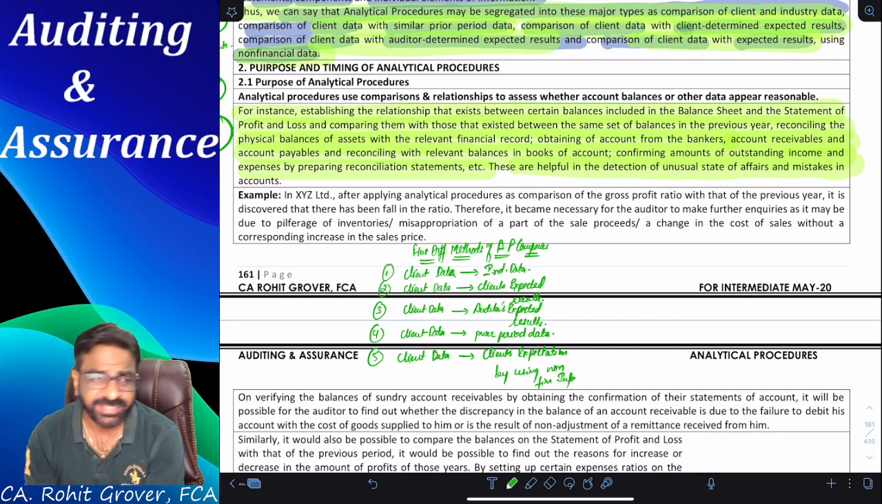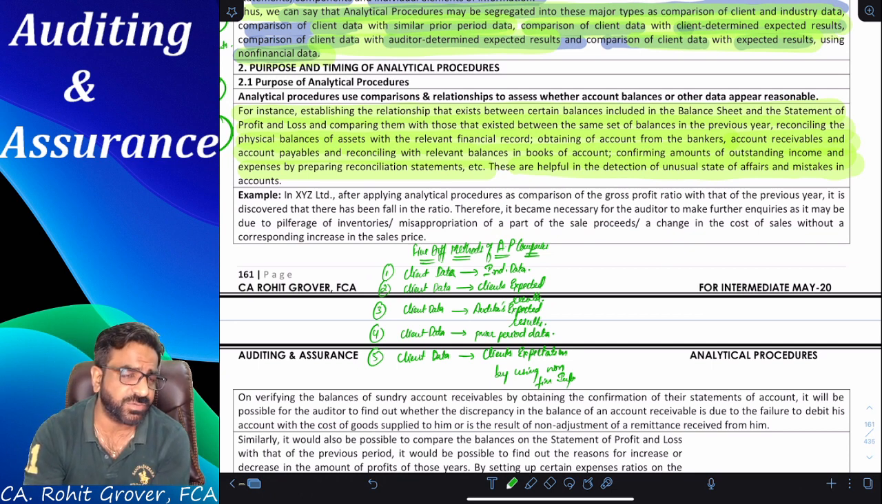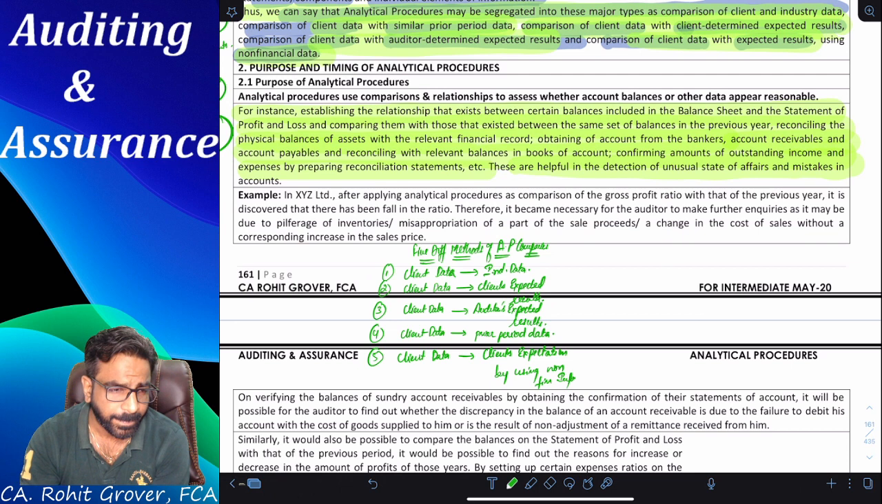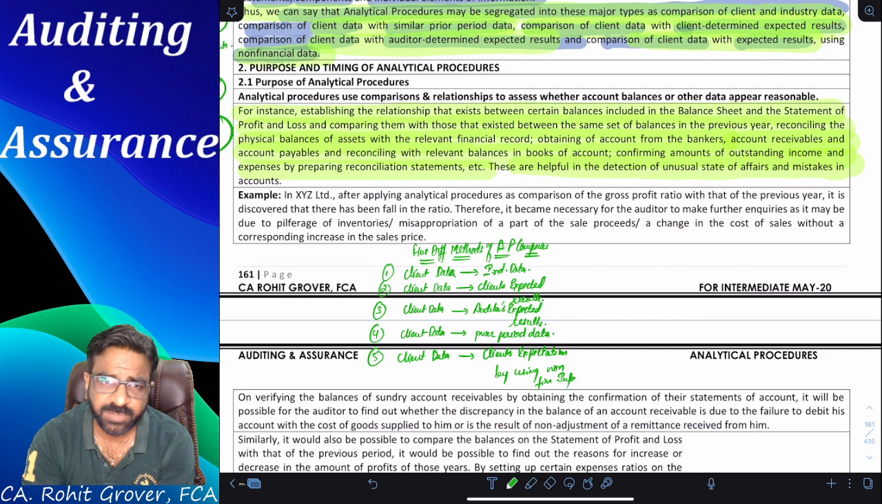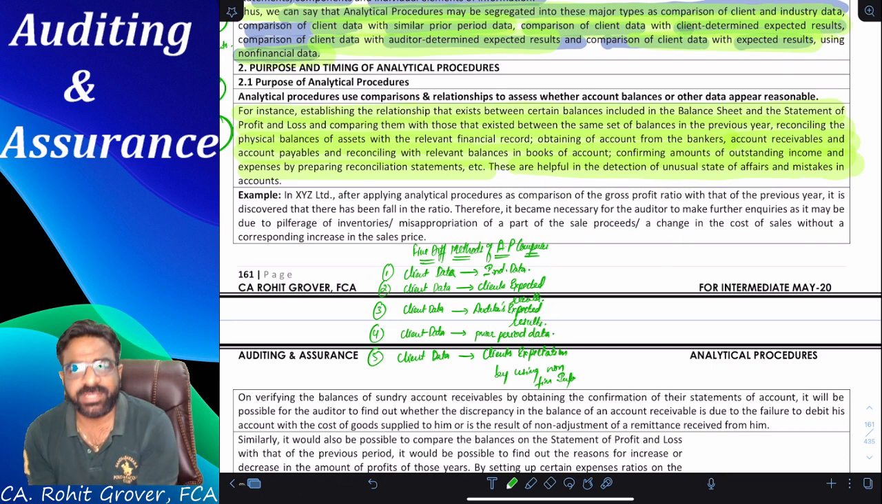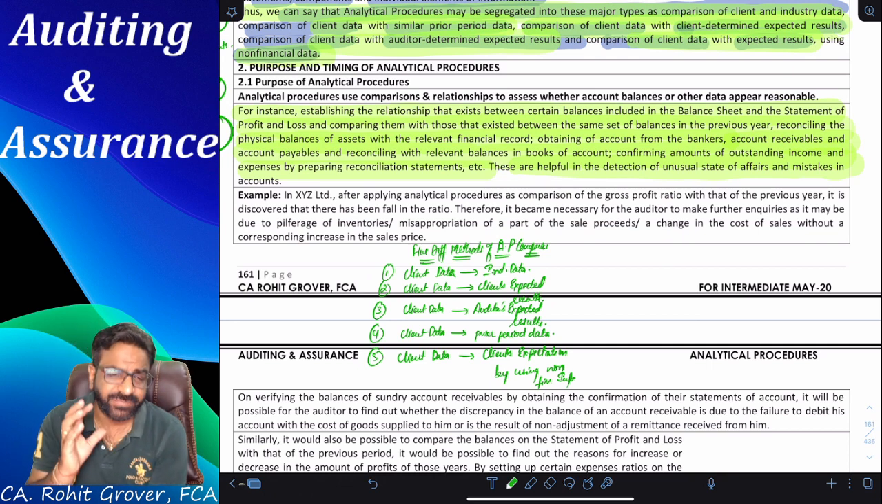Yes, sir. Reason can be undervaluation of the closing stock also. Maybe reason can be loss of the stock also. Yes, reason can be overvaluation of the opening stock also. Reason can be over recording or duplication of the purchase invoices also. So there can be so many reasons. So what is the meaning of this example?